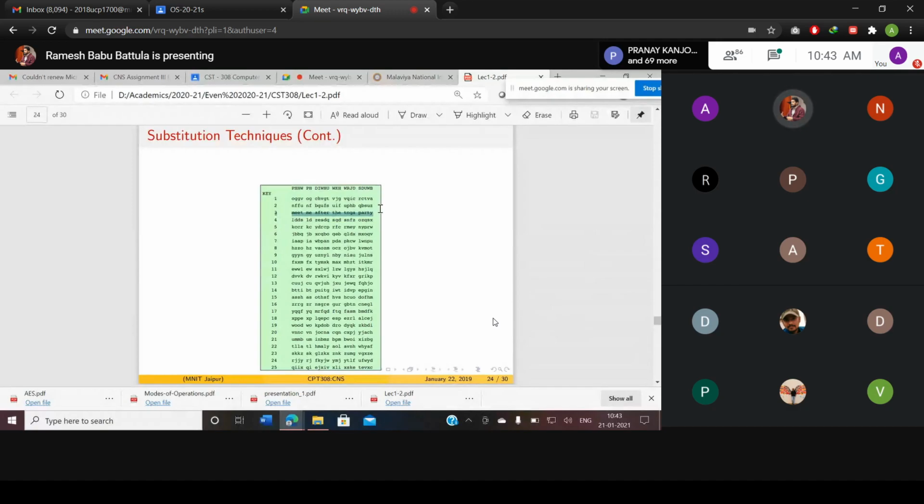Do you understand? Whether we use encryption techniques, substitution techniques, permutation techniques or transposition techniques, whatever the technique, we will replace the existing letter with some other letter. That means we are converting readable information into unreadable information. Same thing in reverse: whatever unreadable information is there, we convert to readable information. That we call decryption.